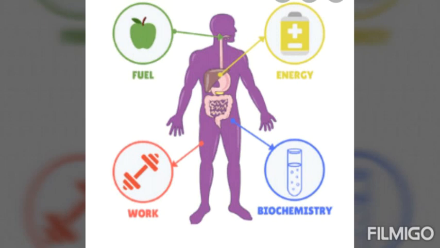We obtain carbohydrate from milk, fruit, jaggery, sugarcane, vegetables, potatoes, sweet potatoes, and cereals like wheat, maize, ragi, that is nachni, jowar, millet that is bajra, and rice. So we obtain carbohydrate from the cereals.